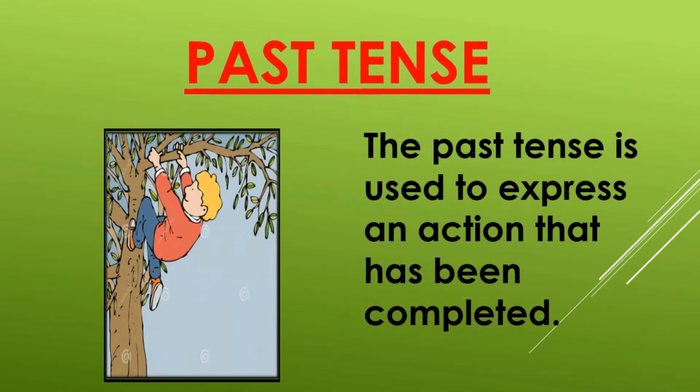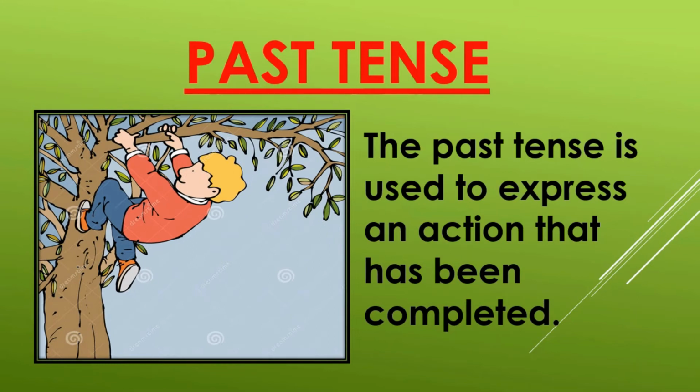Now let us have a look at this picture. In this picture, we find a boy has climbed up a tree. Now when the speaker is describing his action, the boy was already up on the tree. Therefore, the boy must have climbed up the tree earlier than the speaker is describing it. The action of climbing up must have taken place earlier, sometime in the past. Such an action is called the past tense.